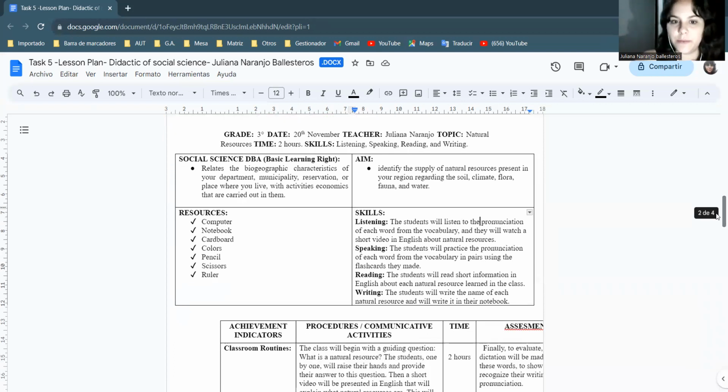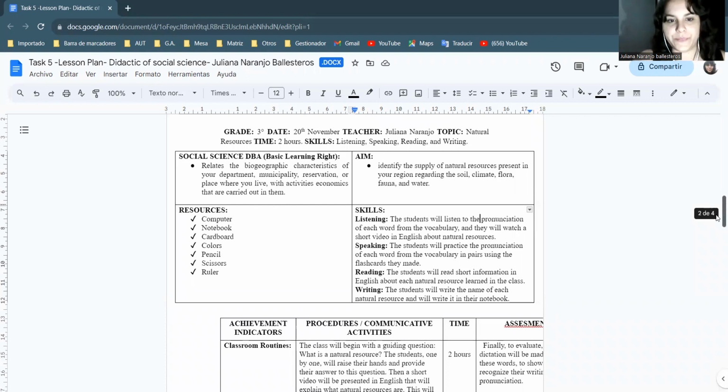So the DBA, or basic learning right, that I have for this social lesson plan is to relate the geography characteristics of your department, municipality, reservation, or place where you live with the economic activities that are carried out in them. The aim is to identify the supply of natural resources present in my region regarding the soil, climate, flora, fauna, and water.